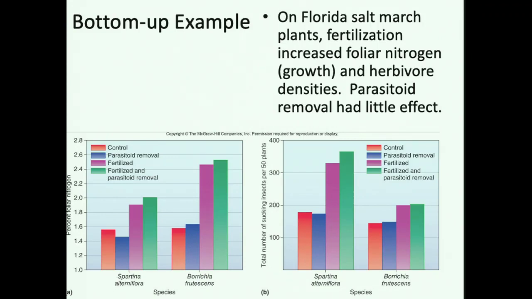And they showed that if they removed parasites, the blue bars, it didn't really do much to change the community at all. If they fertilized, on the other hand, it had a large impact. And if they did both, it basically did about the same as fertilizing alone. So the community was more impacted by fertilization than it was by parasite removal. Parasite removal had very little impact on the growth of the organisms in that environment.